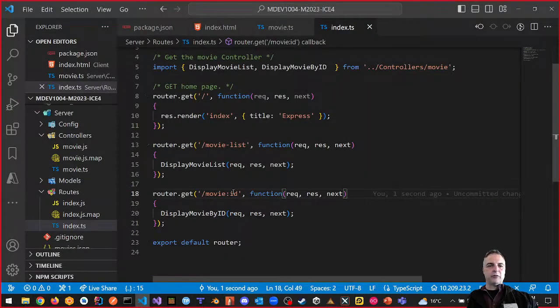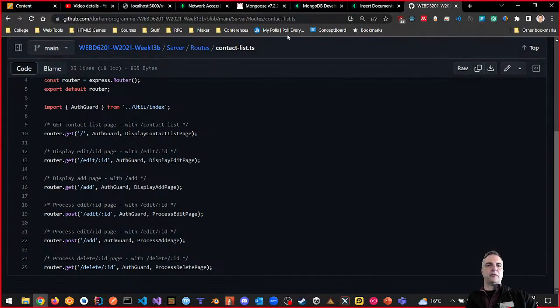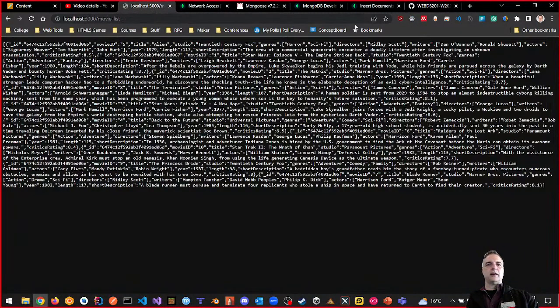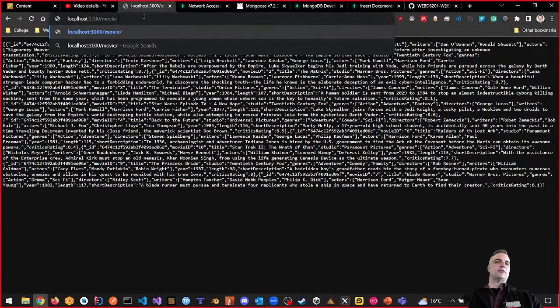So down here on the root, it would be /:ID, right? Which means we don't even need to put the colon. We just need to put a slash and the ID behind it. That's what's going to be there, right? So let's save. So that's what I was missing. So if I go back to localhost, as an example, it would be something like this. It would be movie, right? And then slash and whatever the ID is going to be.